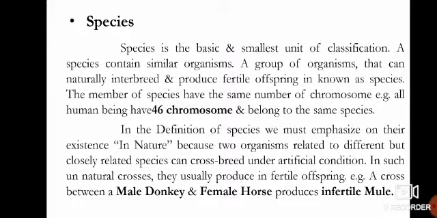In the definition of a species, we must emphasize their existence in nature, because two different but closely related species can crossbreed under artificial conditions. In such unnatural crosses, they usually produce infertile offspring. For example, a cross between a male donkey and a female horse produces an infertile mule. It means that members of a species can interbreed with one another, but they can't interbreed with another species.